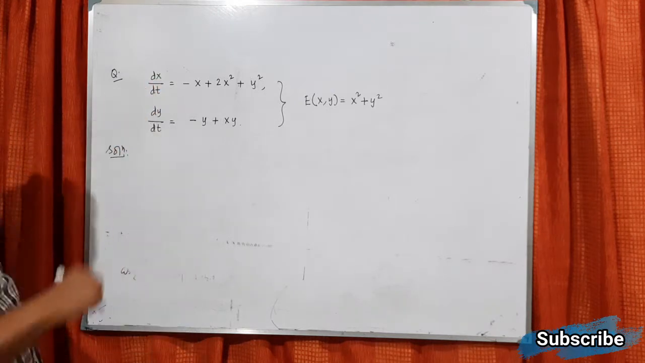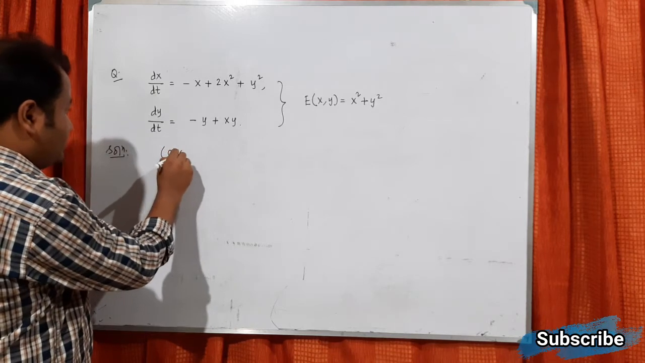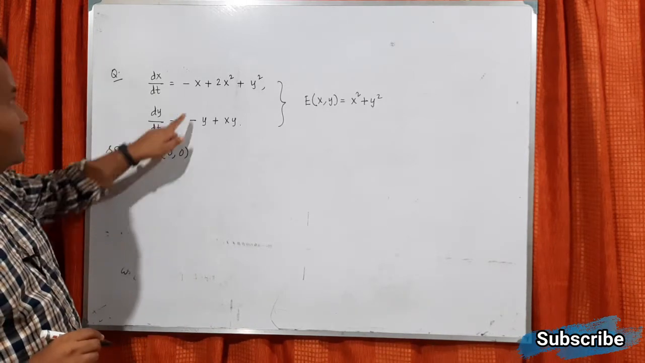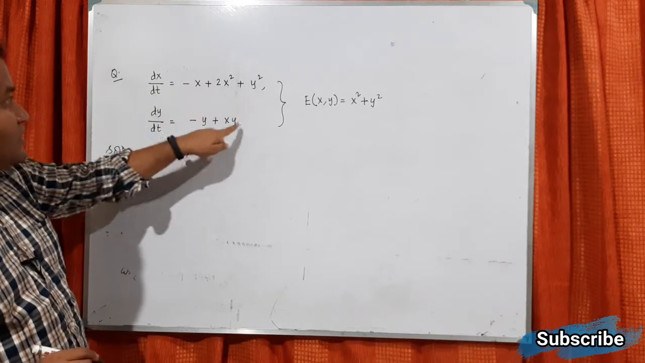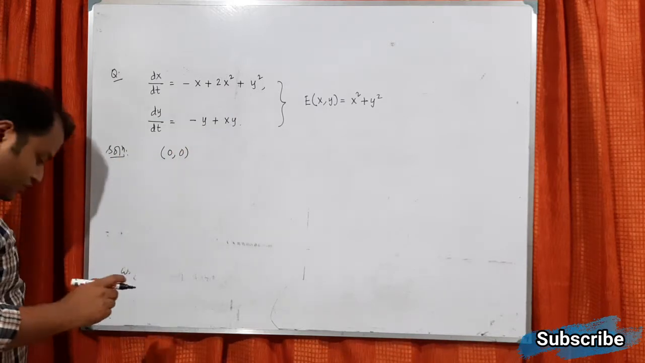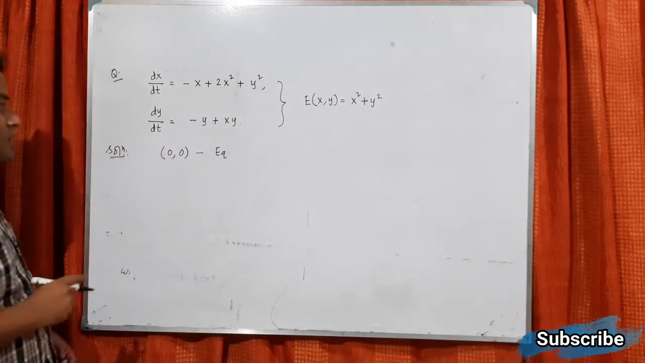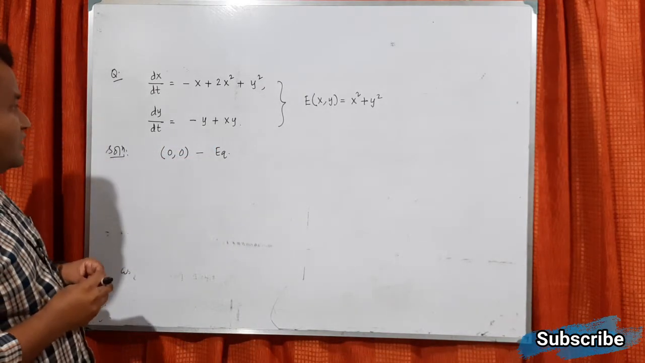Now in this situation, we can understand that the equilibrium point is (0,0), one of the points, because if you put (0,0), this term will become 0, and this term will become 0. So (0,0) is an equilibrium point. There is no doubt about that. So we try to do the calculation for (0,0).